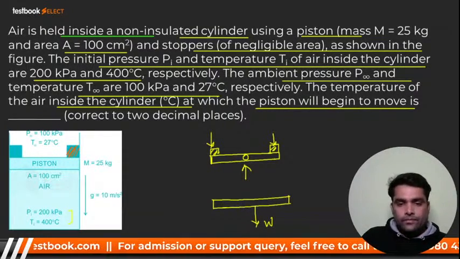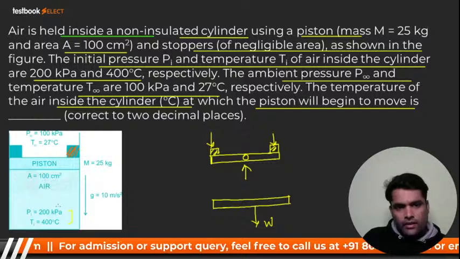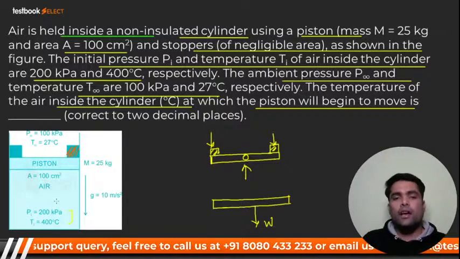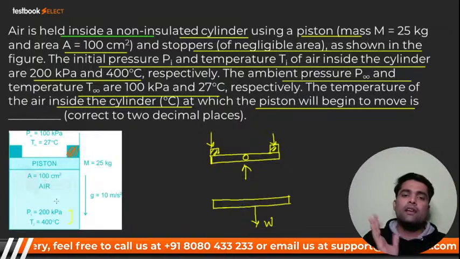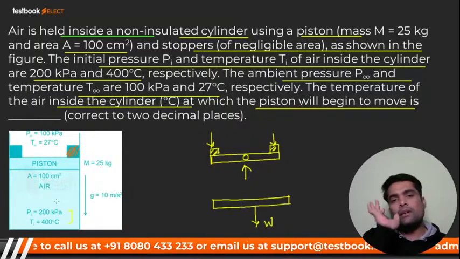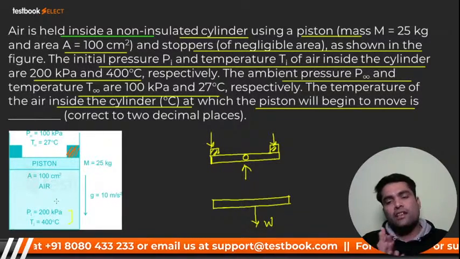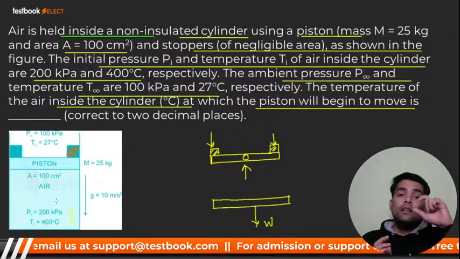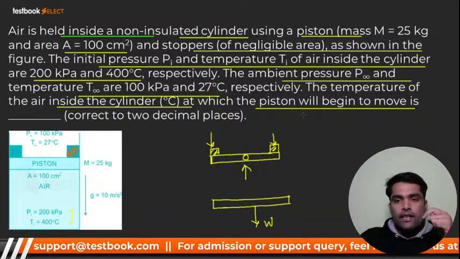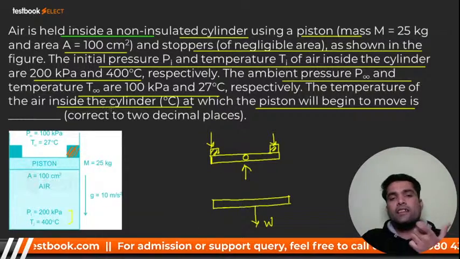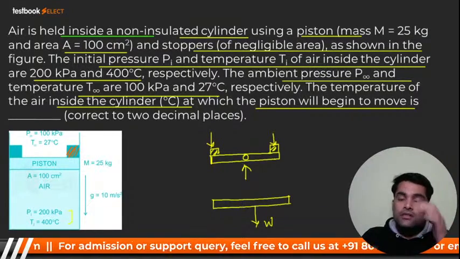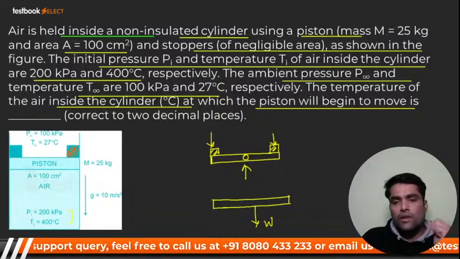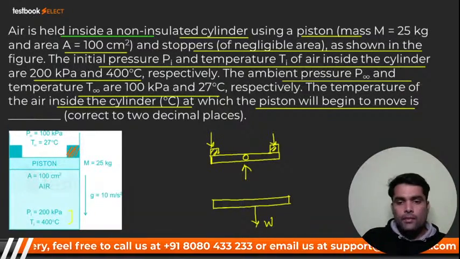Initially, the pressure will be Pi and Ti. If you keep supplying heat, the pressure will rise and it will touch the stopper, and again the heat transfer will take place and the piston will start to move down. So we have to find out the temperature of the air inside the cylinder at which the piston will start moving, exactly from where it begins. At that instant we have to find it out.